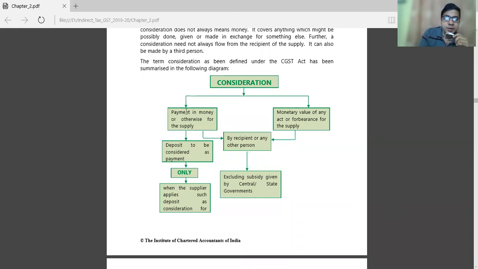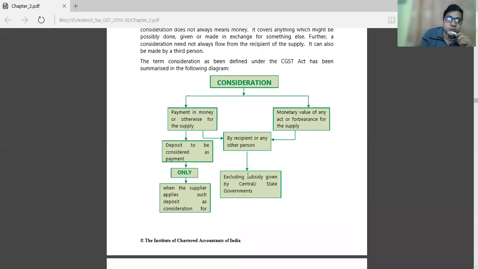The consideration is payment in money or otherwise for supply. It is the monetary value of any act or forbearance for supply, received from the recipient or another person. Sometimes if you keep deposits, it is also considered as a payment.